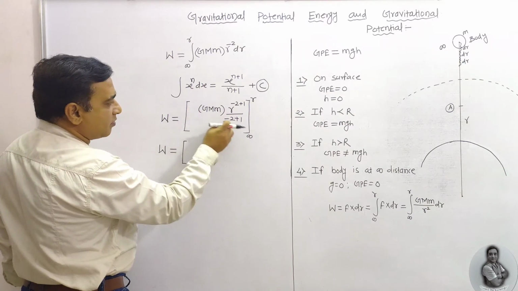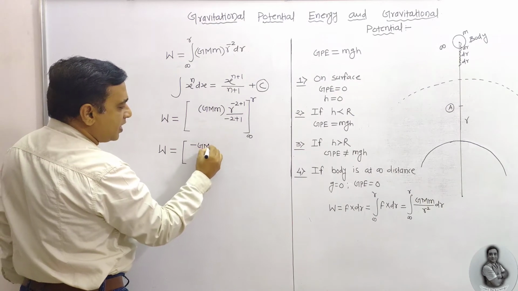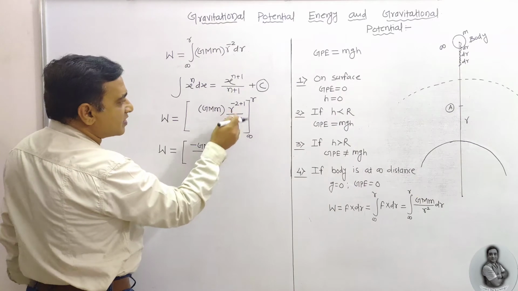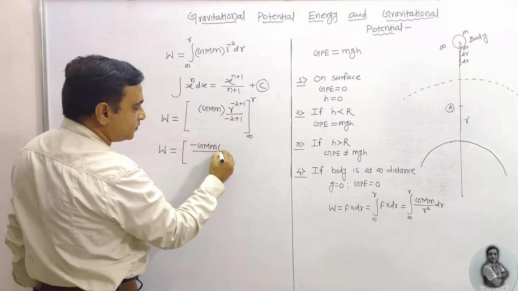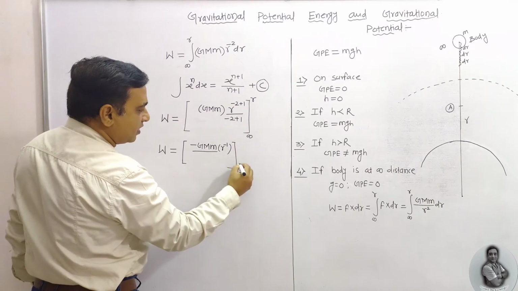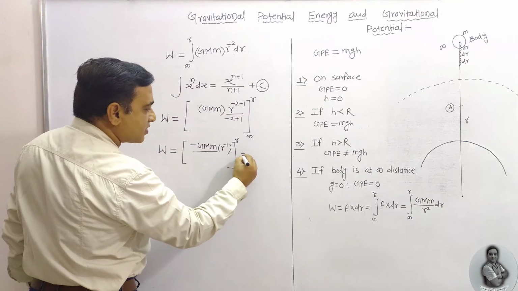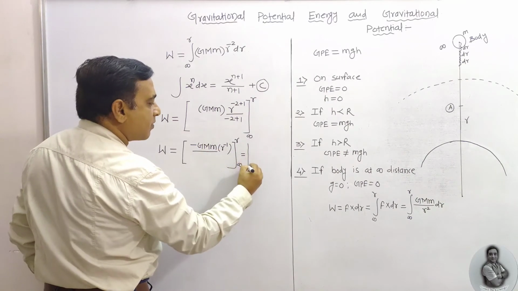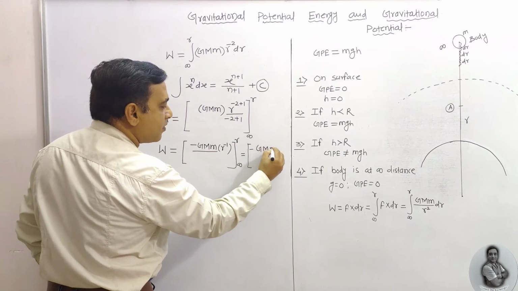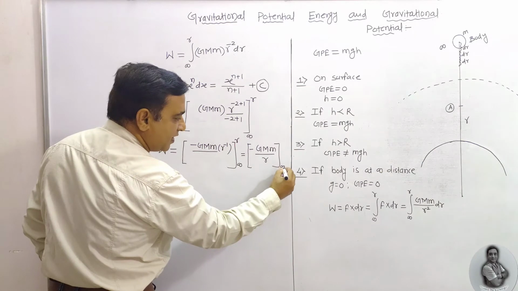Minus 1 I can take here, so it is minus GMm upon R. Here within the limit infinity to R, I can write this equation as square bracket minus GMm upon R within the limit infinity to R.